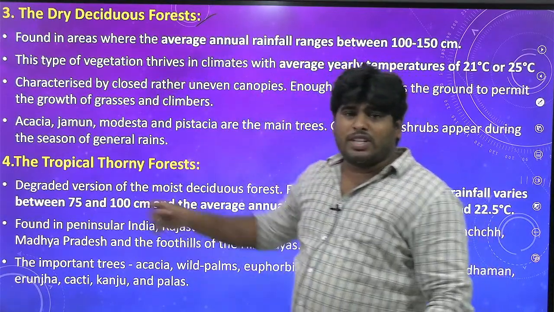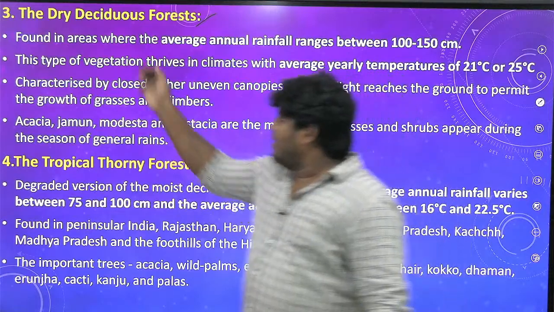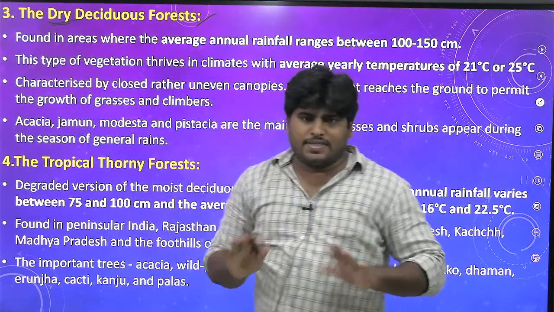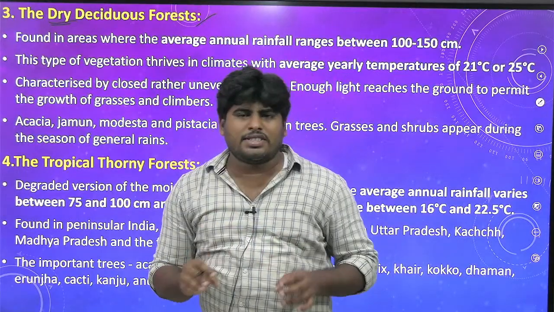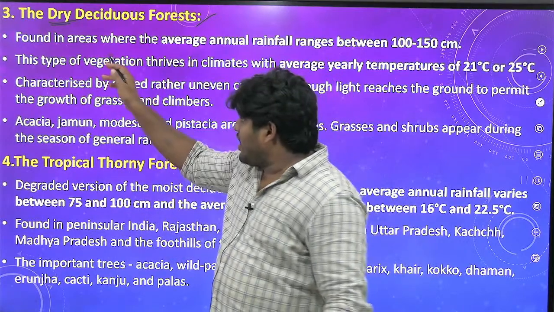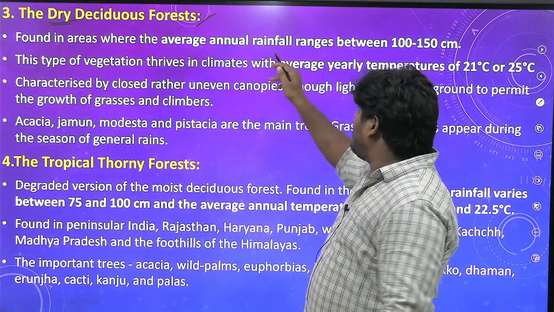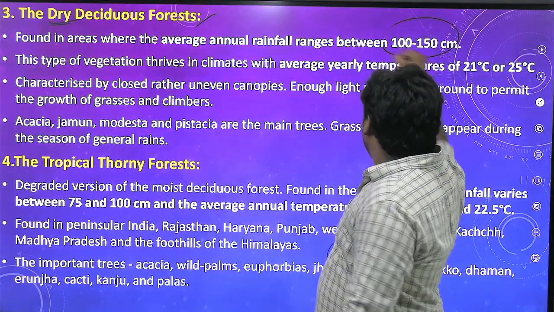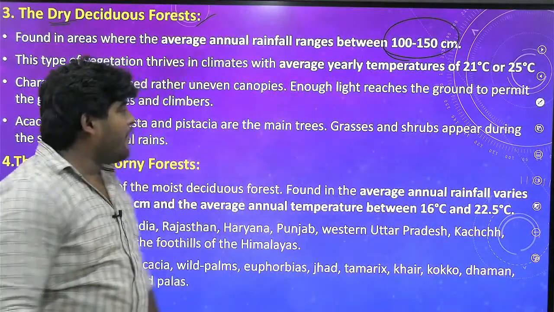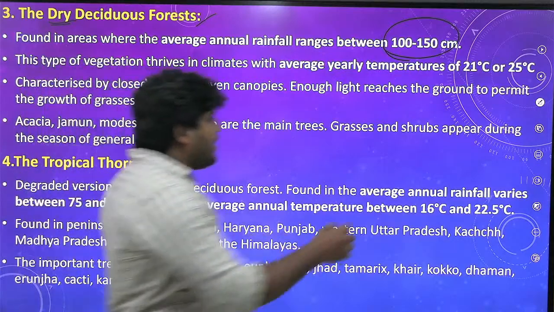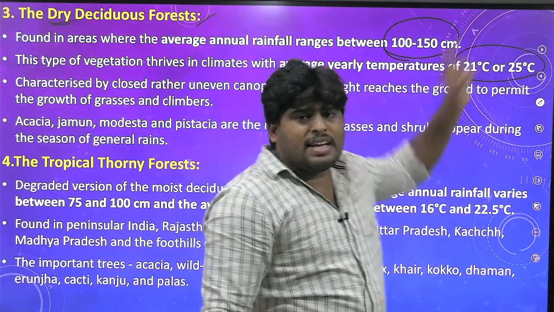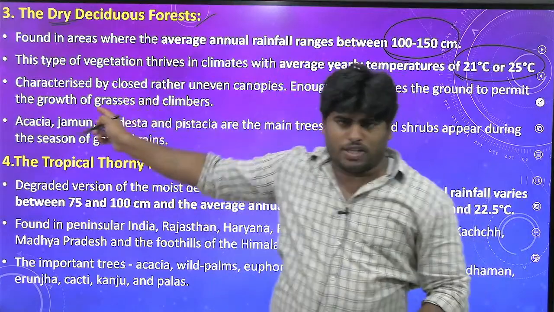What is the difference between the former one and this one? The former one is moist, this is dry. Both shed leaves, as the term deciduous itself tells us. It is found in areas where the average annual rainfall ranges between 100 to 150 centimeters, with a temperature around 21 degrees Celsius to 25 degrees Celsius. This is the climatic condition which supports this type of forests in India.